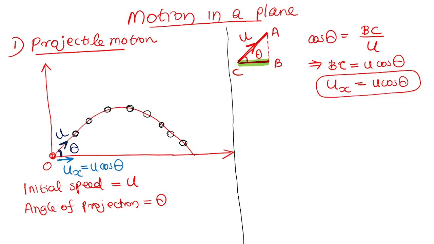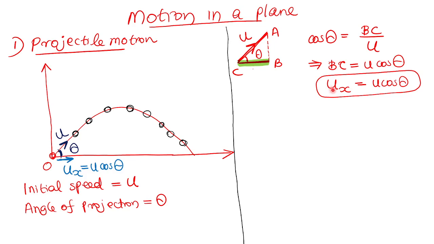How, sir? BC as ux. It is just a symbol actually. BC is the distance covered by the shadow in 1 second, right? The shadow is moving, so BC is the initial speed of the shadow. That is denoted by ux.